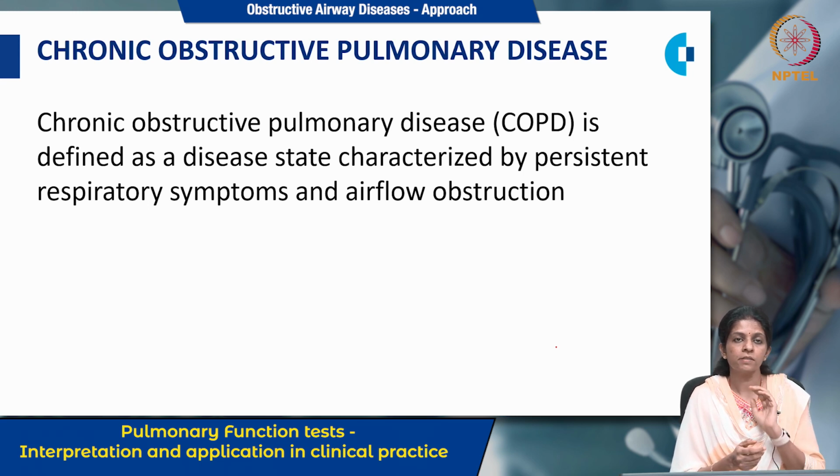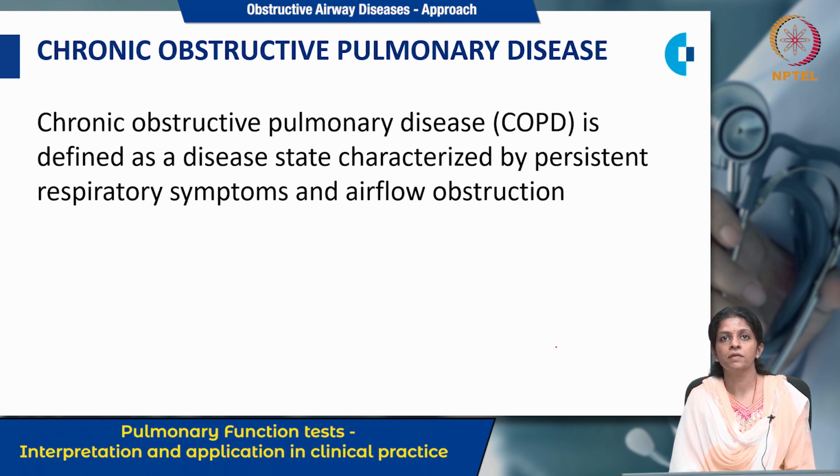So what is this emphysema? Emphysema is destruction of the alveoli along with dilatation of the airways. What is chronic bronchitis? Chronic bronchitis is chronic cough along with phlegm production, a copious amount of phlegm production. And in the small airways, usually there is a reduction in the number of small airways along with narrowing of these small airways. So these are the 3 things which comprise chronic obstructive pulmonary disease.